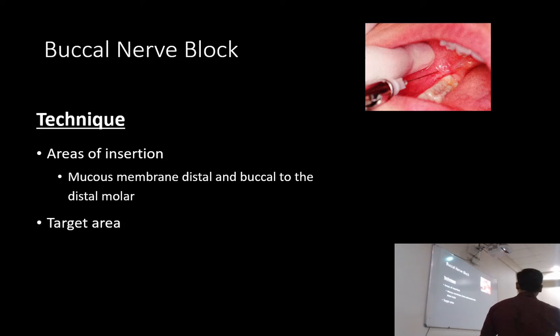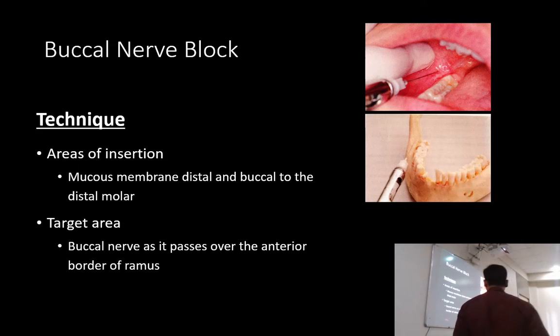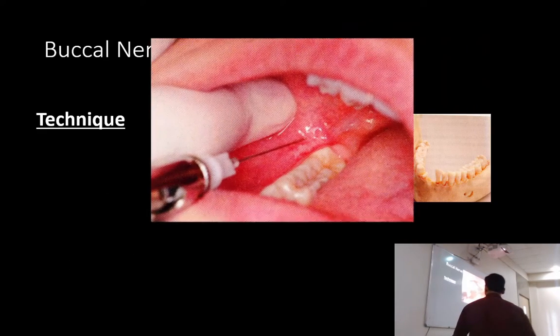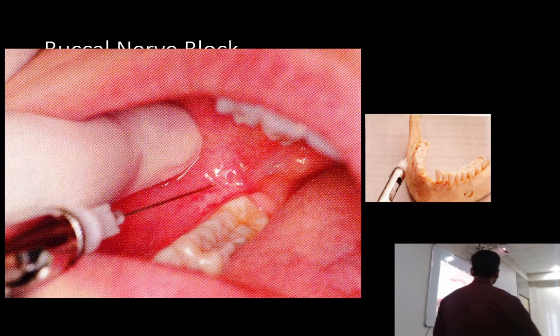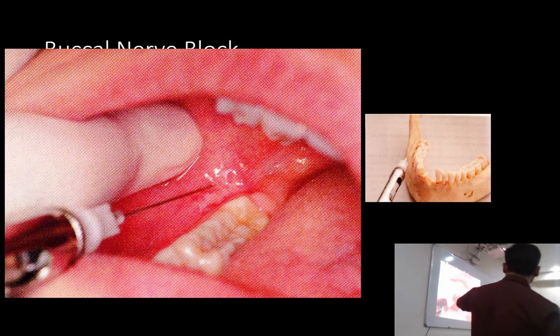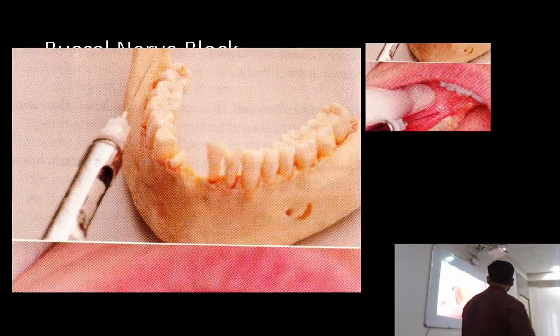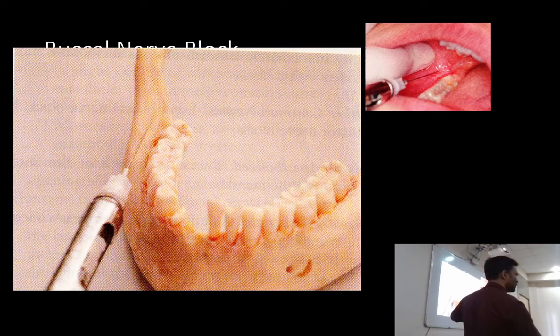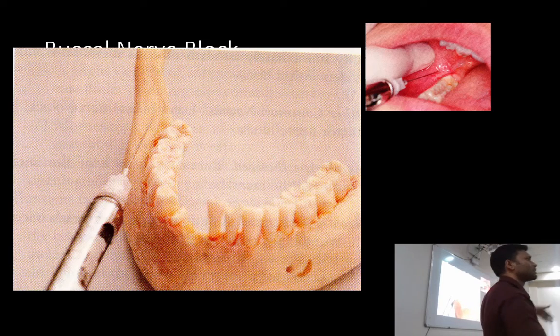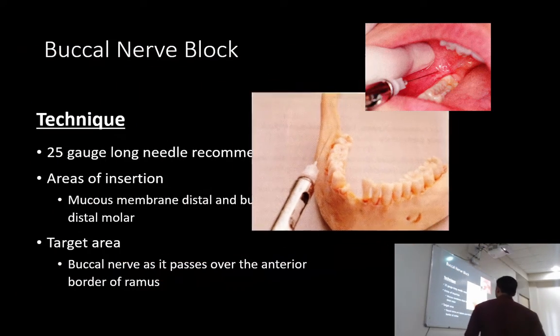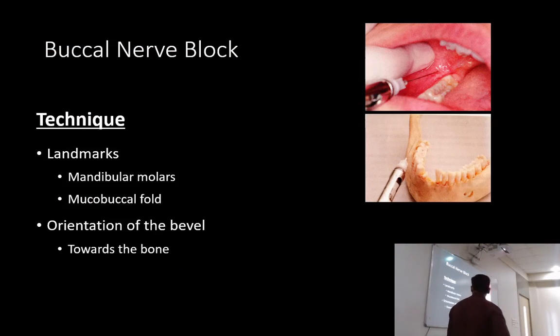So buccal and distal to the third molar or the second molar, whichever molar is the last one. Okay. Then target area, it is the nerve as it passes the anterior border of the ramus. ये हमने discuss कर लिया already. So this is the distal and buccal to the last molar. Then we have the site of deposition of LA. That is the anterior border of the ramus where the nerve crosses the anterior border of the ramus. Okay. So landmarks बता दिया, molar and mucobuccal fold हटा दो.